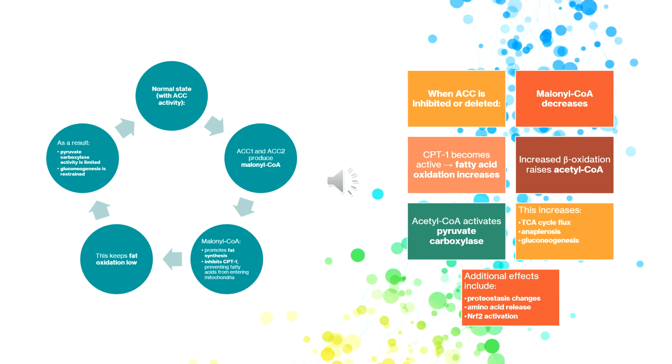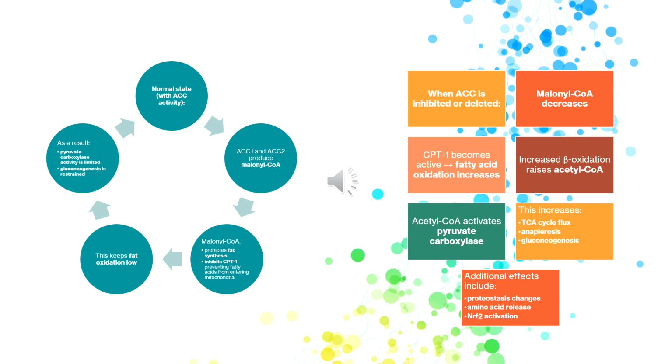Taken together, these findings reveal that malonyl-CoA is not only a regulator of lipid metabolism, but also an important suppressor of hepatic gluconeogenesis. By inhibiting fatty acid oxidation, malonyl-CoA prevents excessive activation of pyruvate carboxylase, limits TCA cycle flux, and reduces substrate availability for glucose production. These discoveries have important implications for metabolic disease. ACC inhibitors are currently being developed as therapies for fatty liver disease.